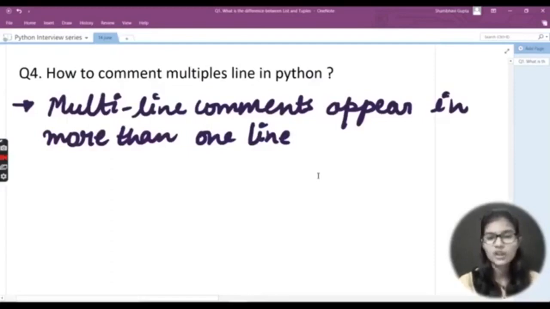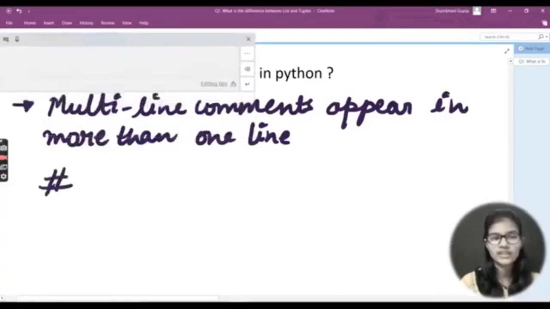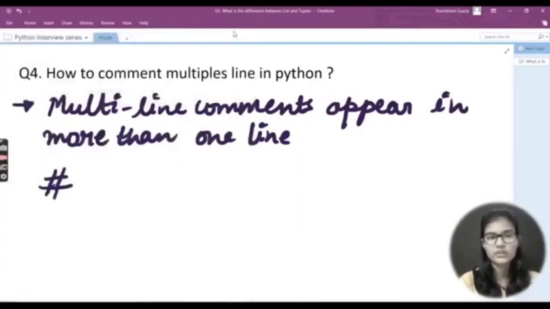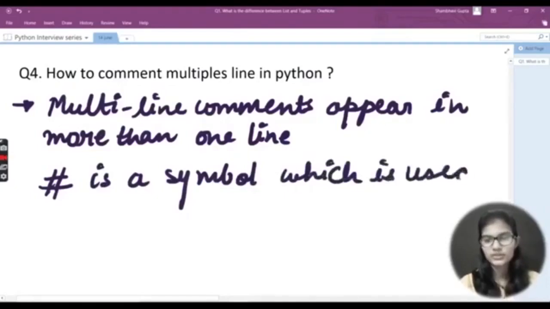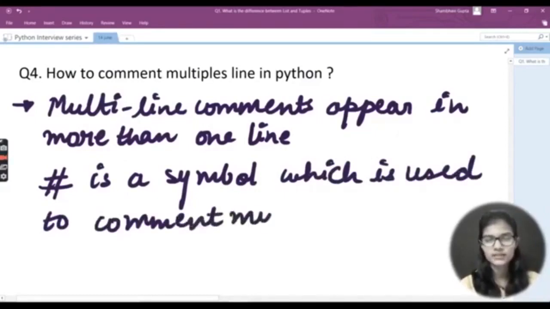Now, we all know that a comment is made in the Python programming language whenever we put the sign that is hash, right? We put this hash for commenting a particular line. So I can write here that hash is a symbol used to comment lines.